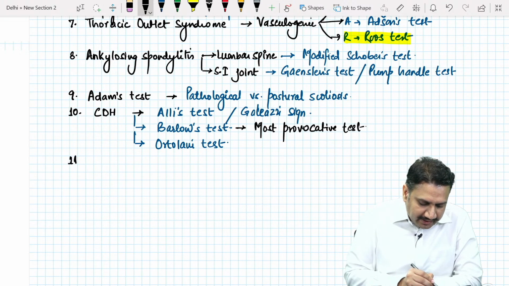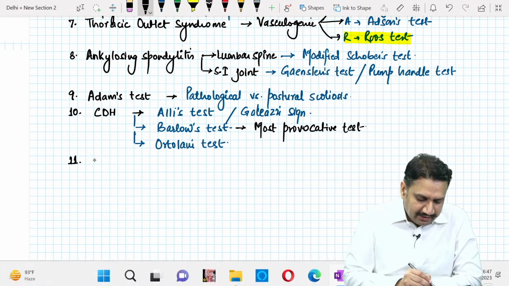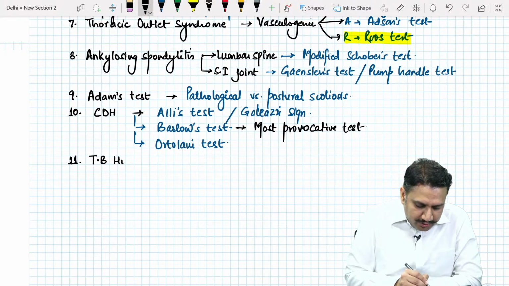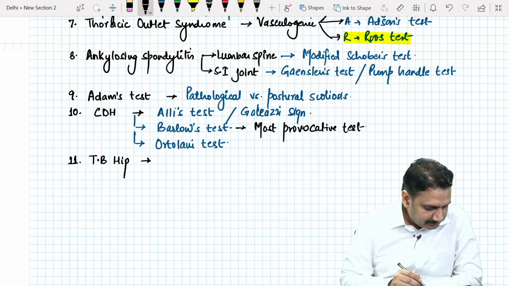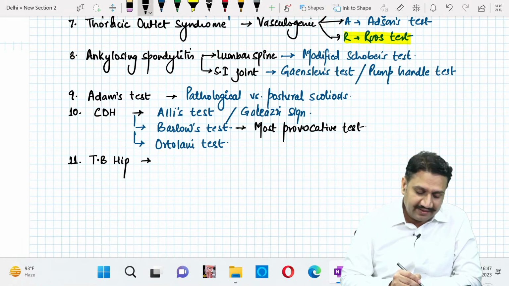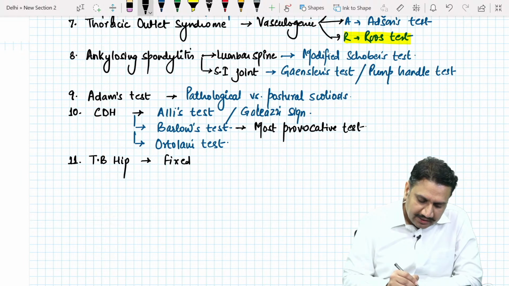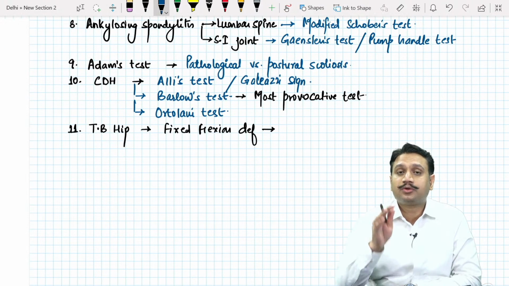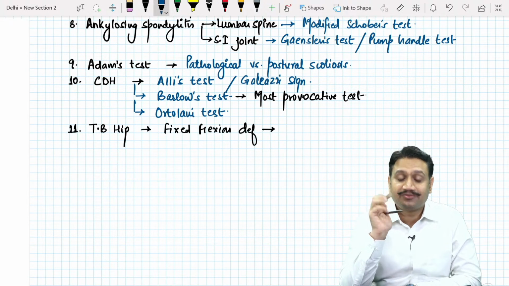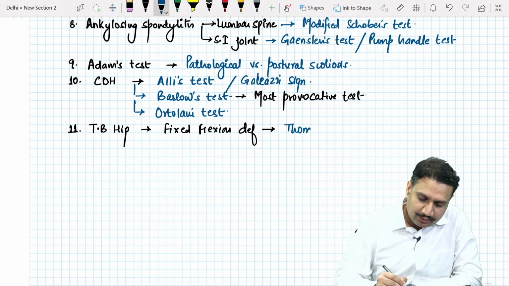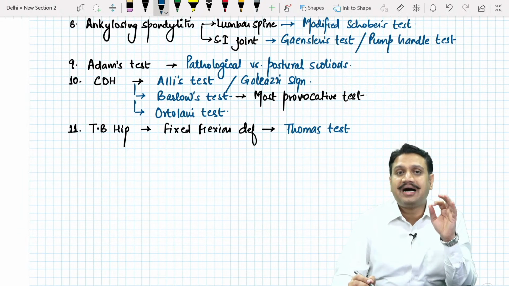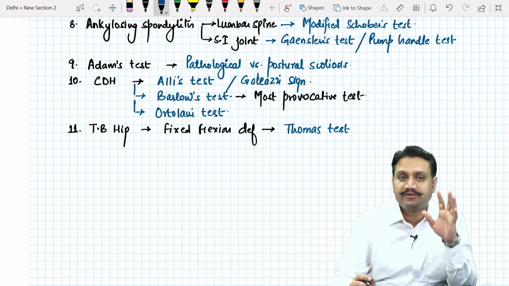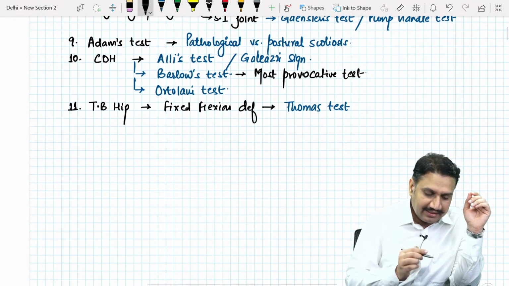When you talk about the hip joint of the adult, if you remember, in the cases of tuberculosis of the hip, if there is a patient who has got tuberculosis of the hip, and if the patient has developed the fixed flexion deformity, what test do we do? You remember, that was a question that has been asked 3 times in the last 5 years. What is that? That is known as the Thomas test. Remember, the Thomas test. And last time in the INI exam, it was asked as a sequential arrangement kind of question, if you can recall that. Tuberculosis of the hip, that is a Thomas test.